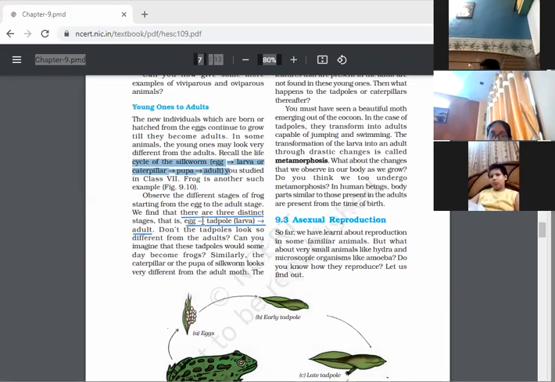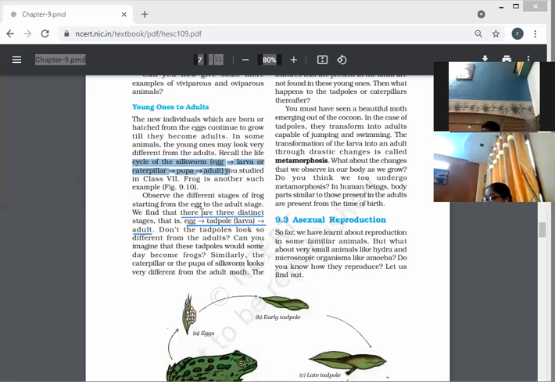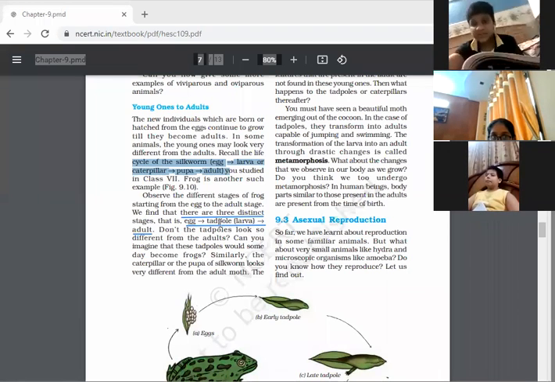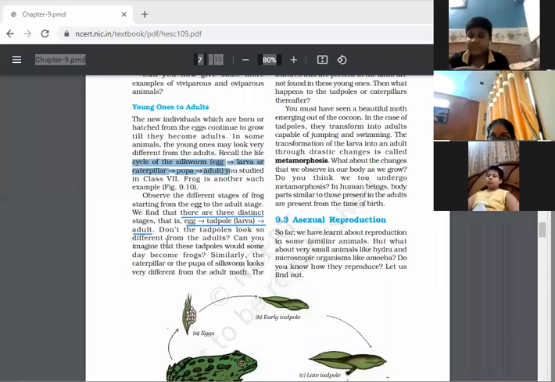Similarly, let's see the stages of frog even. Frog passes through three distinct stages. First, the female frog lays the eggs, and after that it changes into tadpole or larva. Then it changes to adult. So these are the three distinct stages of the life of frog.